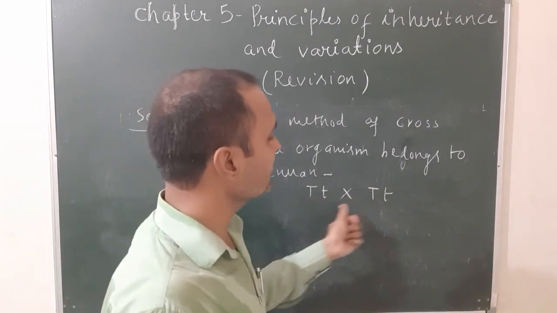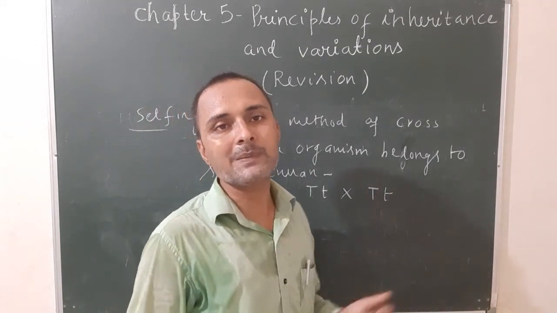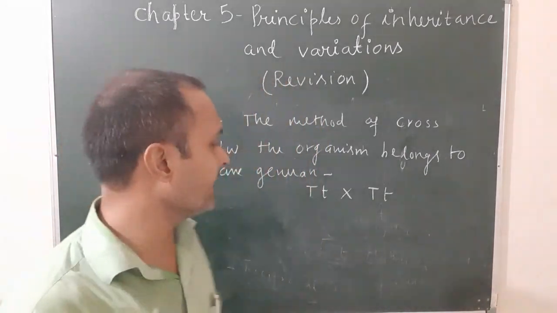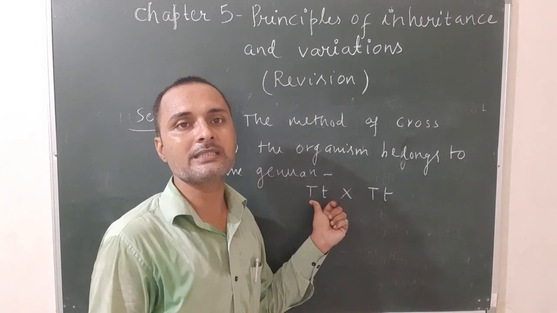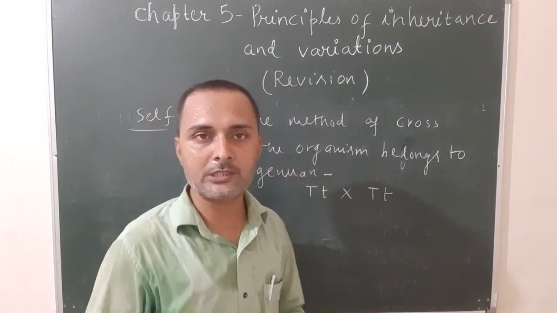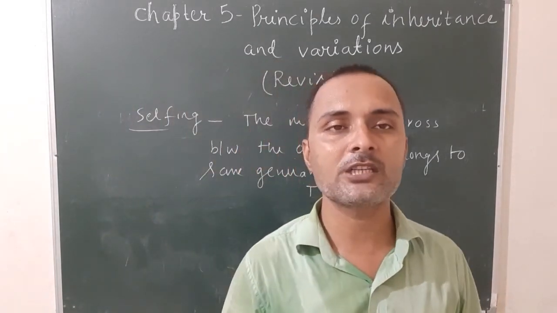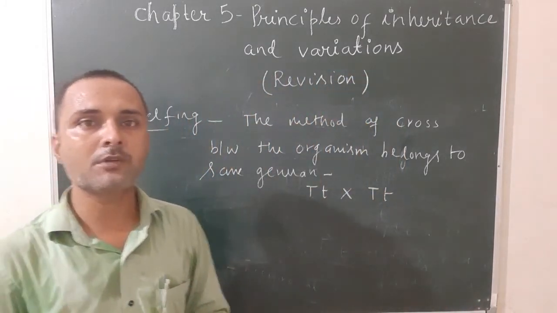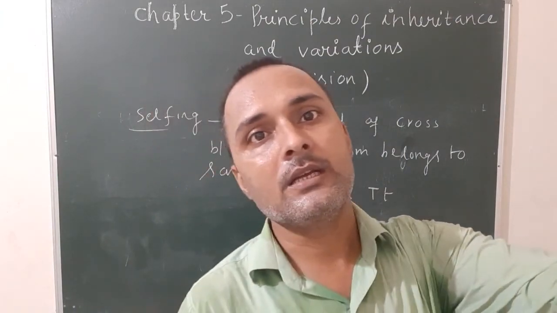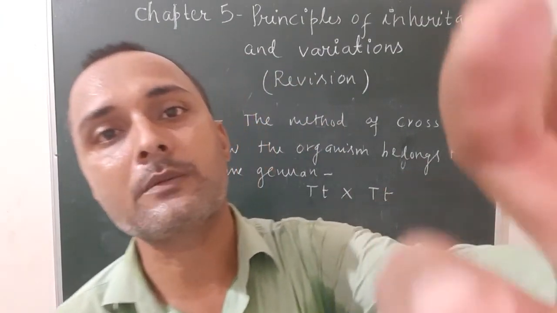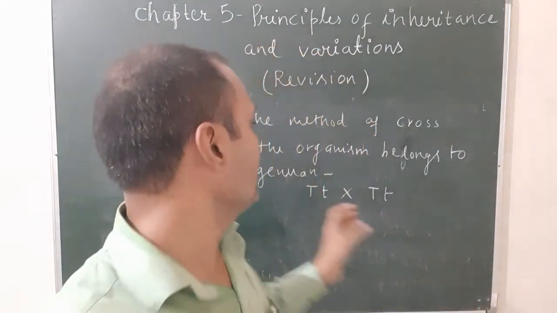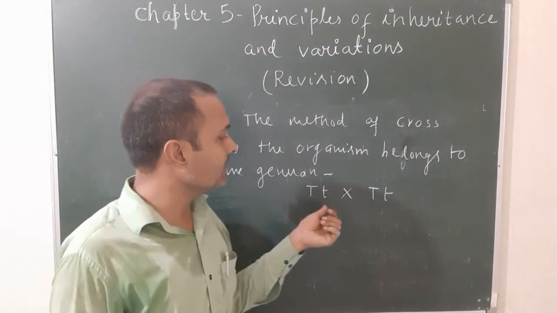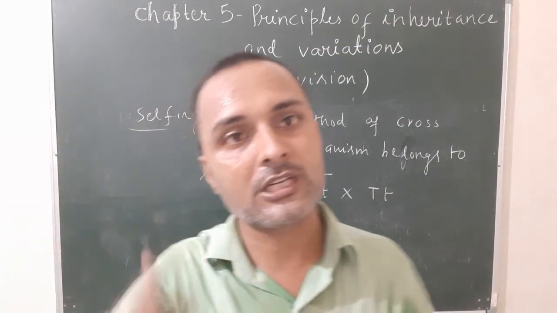These belong to the same generation. In case of hybridization, the genotypes of the plants are different, but in case of selfing, the genotypes of the plants are the same. So this is the basic difference between hybridization and selfing. Once again, what is hybridization? The method of crossing between genetically two different plants is known as hybridization, whereas in case of selfing, the genotypes are the same.